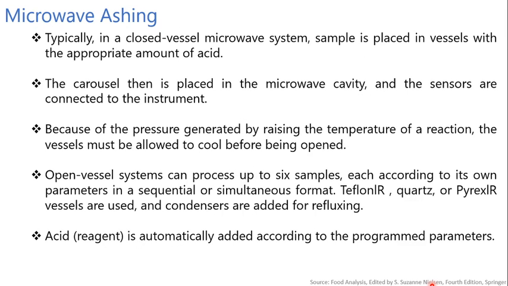Typically, in the closed vessel microwave system, sample is placed in a vessel with an appropriate amount of acid. The vessels are sealed and set on a carousel where the temperature and pressure sensors are connected to the control vessel. The carousel is then placed in the microwave cavity and the sensors are connected to the instrument. Time, temperature, pressure and power parameters are chosen and the unit is started. This digestion normally requires less than 30 minutes.